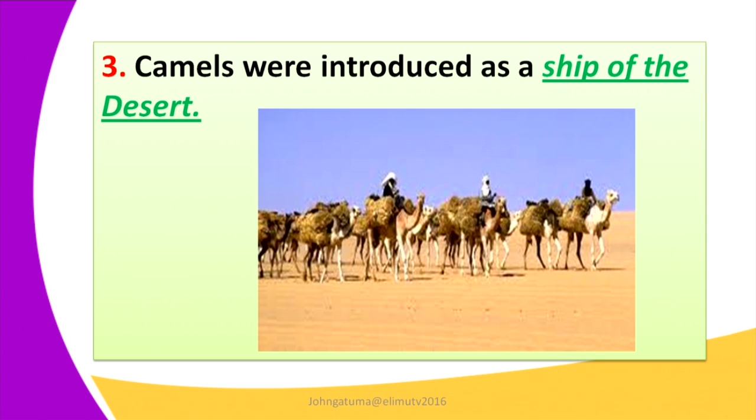It is known as a ship of the desert because the camel is able to move for a long period of time without water. The camel biologically has a hump, and the hump can store some food. Therefore, this helped in transportation of goods and services, and therefore it is regarded as a ship of the desert.